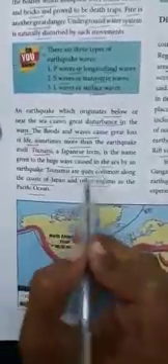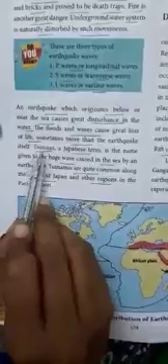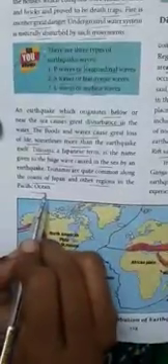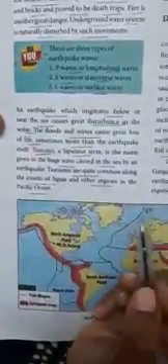Tsunami is a Japanese term, and it refers to a huge wave in the sea. When an earthquake occurs under the sea, it results in a tsunami. Tsunamis are quite common along the coasts of Japan and other regions of the Pacific Ocean. Mainly, tsunamis occur at the coasts of Japan and the Pacific Ocean.